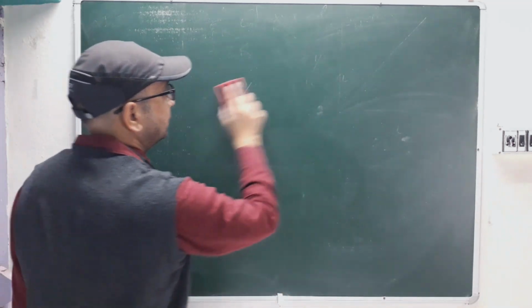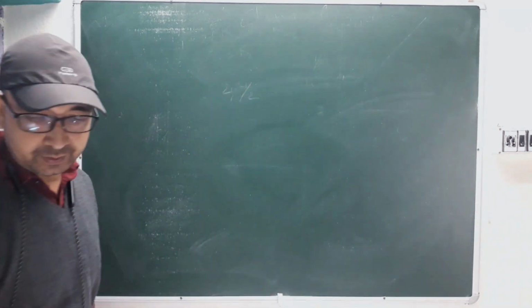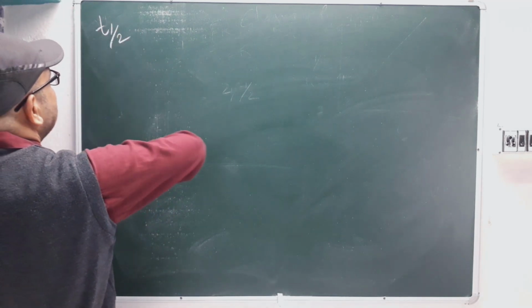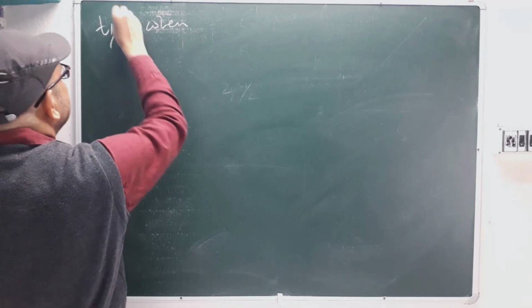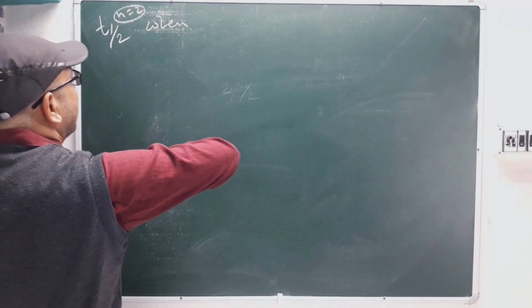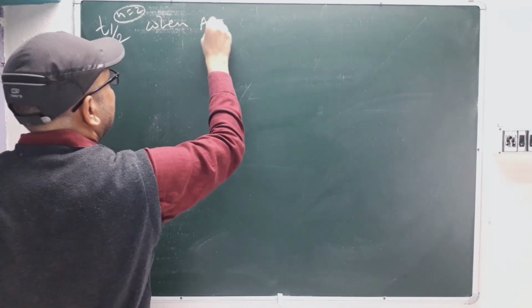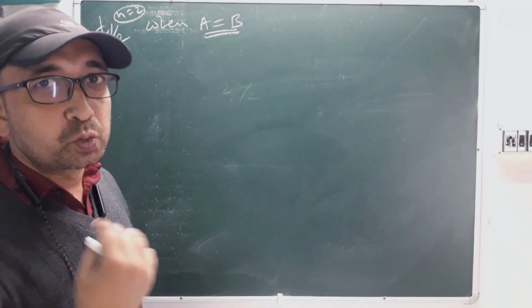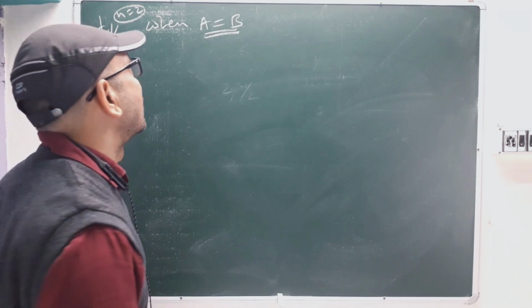T half for second order reaction. So we will get it for n equal to 2. For a second order reaction, when A equal to B, what will be the T half? And when A is not equal to B, what will be the T half?